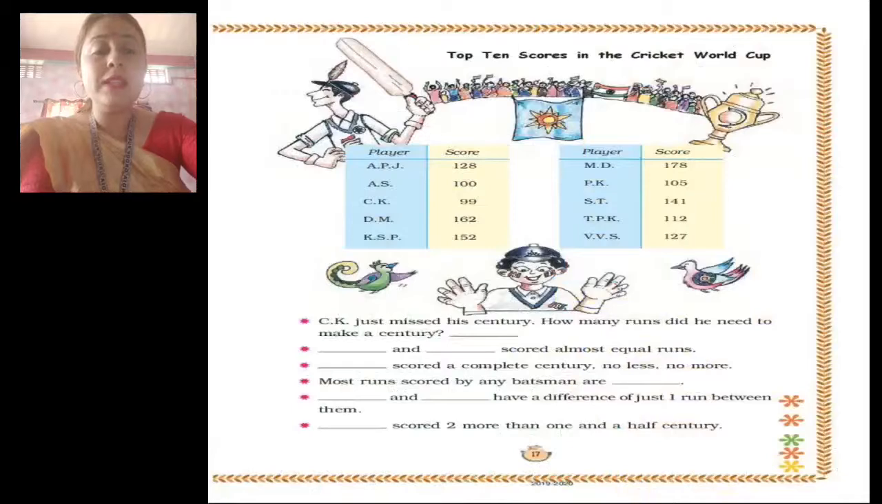Now this is the last page we will be doing today: different top 10 scores in Cricket World Cup. The names of the cricketers are given, and their scores are given in another column. You will see the scores and the names of the players, and after that we will write the fill in the blanks, or you can say question answers. So we will do page numbers 13 to 17 in today's class. Let us proceed to our class.